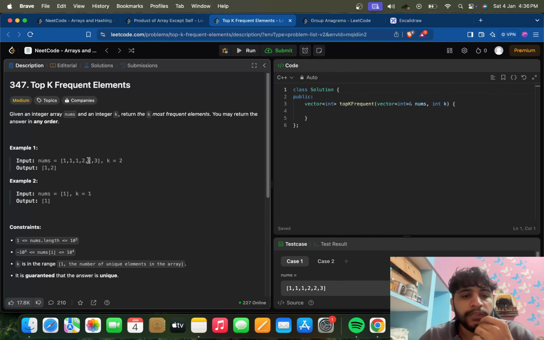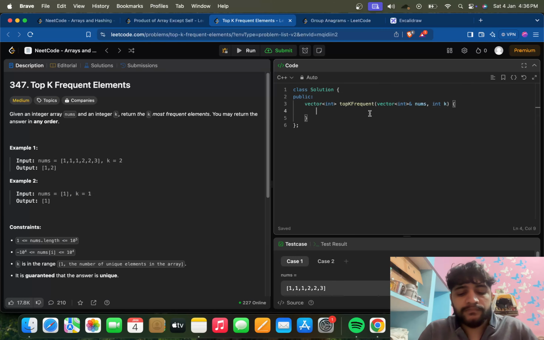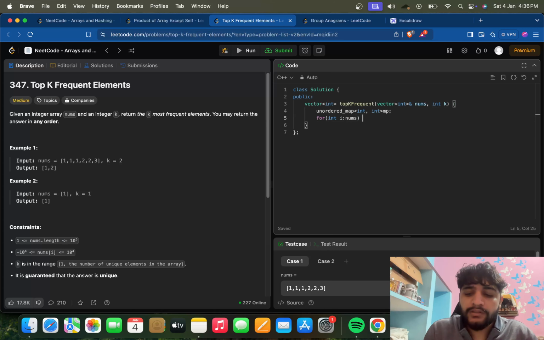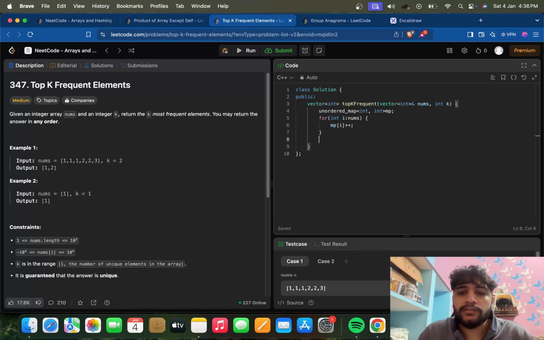So firstly we need to store the frequencies of these elements. So we'll form a map, sorry, unordered map int and int, and we will store the frequencies of it. So yeah, this is done. Now we will form a max heap. The max heap in C++ is formed in this way: priority queue. Like for max heap, this is the syntax.